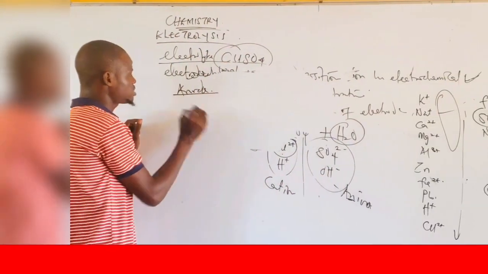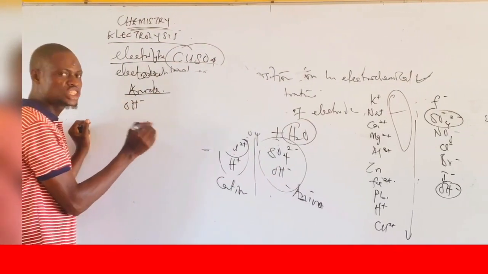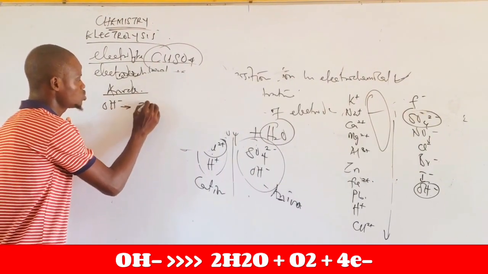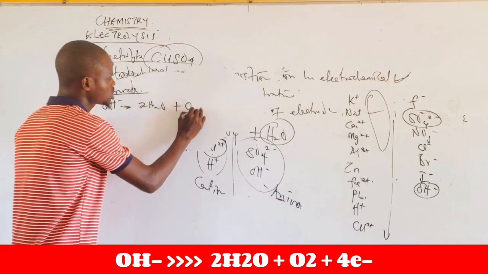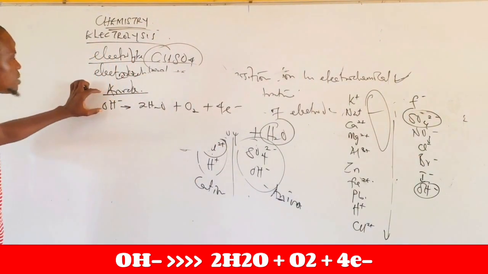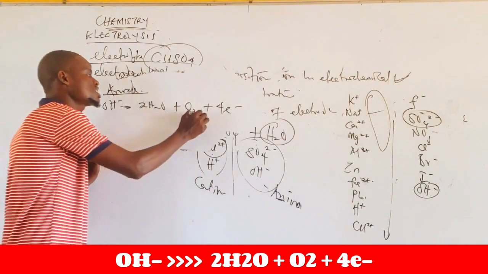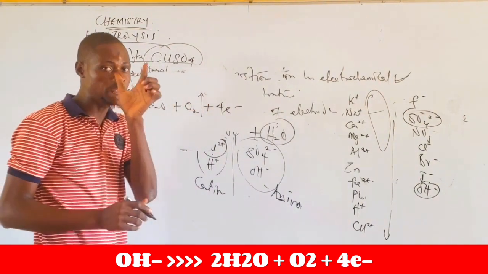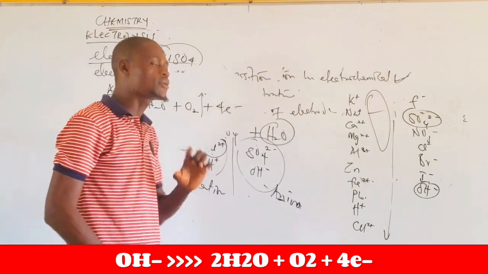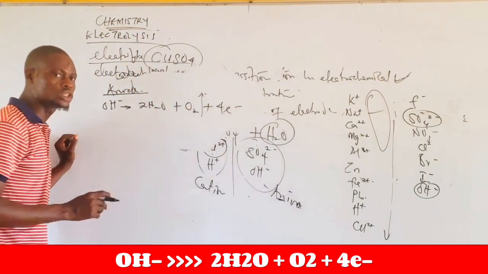Simply means the anodic reaction should be 4OH⁻ giving 2H2O plus oxygen gas plus 4 electrons. Now, it simply means at the anode, oxygen gas will be liberated. Oxygen gas will be given off at the anode. But there is a problem. I want you to take note of that.